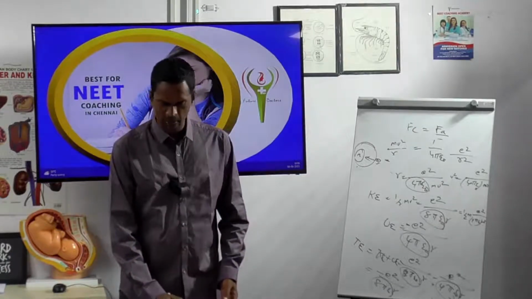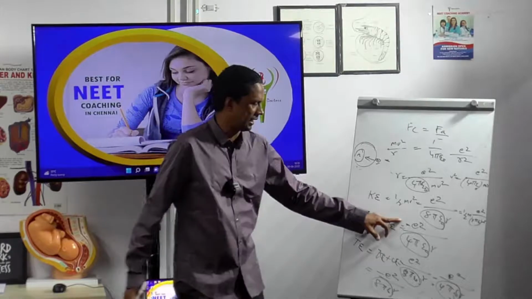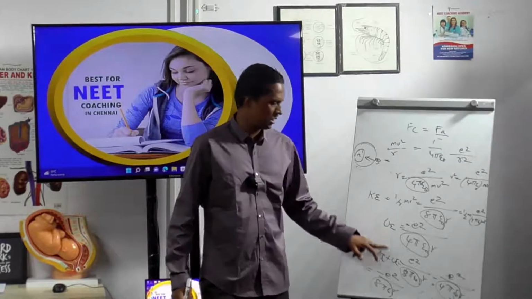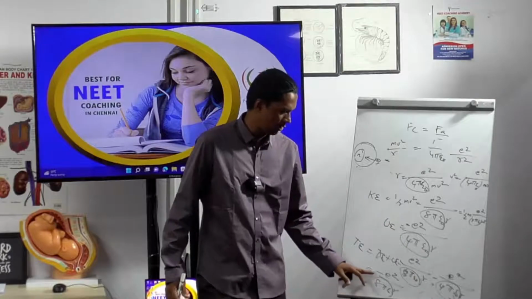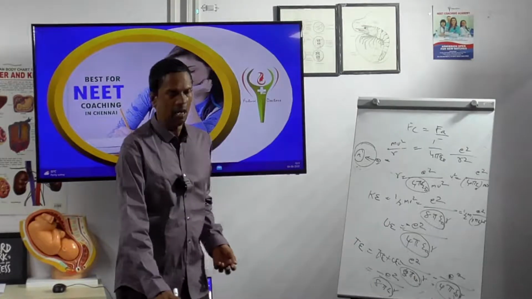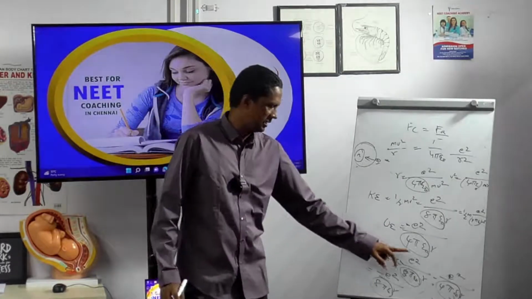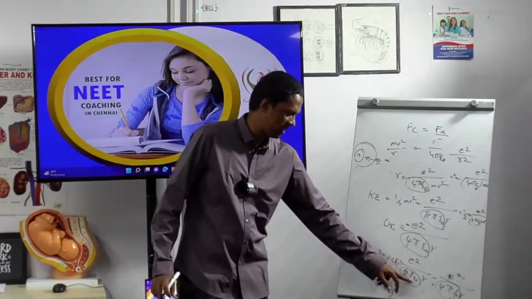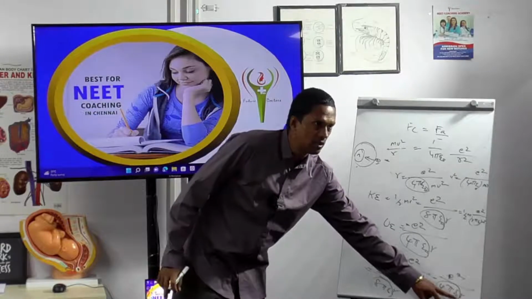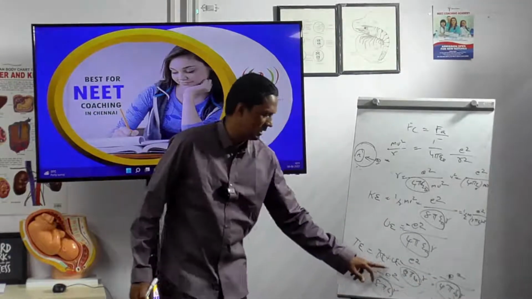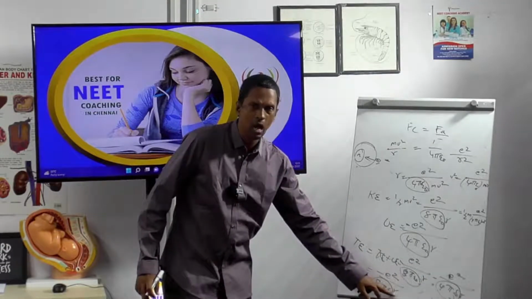Potential energy will normally be negative. Since it is negative, Ke plus Ue is equal to a positive value plus a negative value, so when I add them, the total will be negative. Did you get this now? One term is e square divided by 8 pi epsilon 0 r, the other is e square divided by 4 pi epsilon 0 r. So the total energy is equal to e square divided by 8 pi epsilon 0 r.